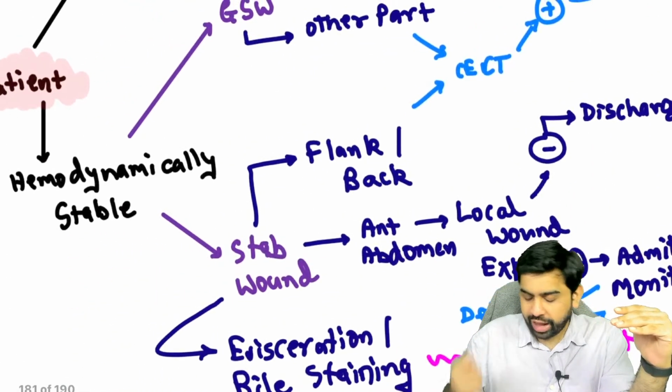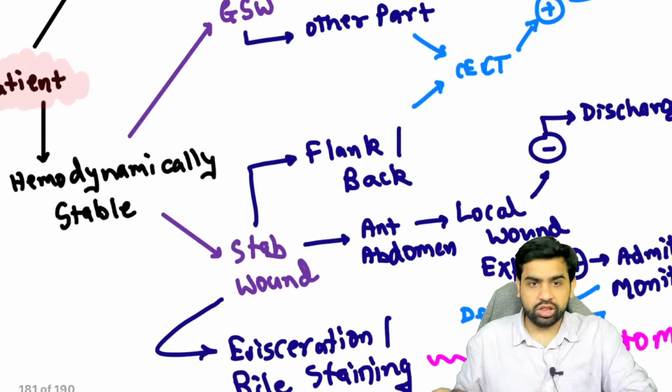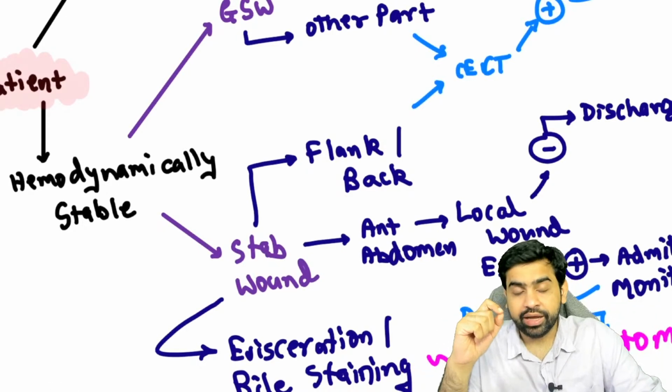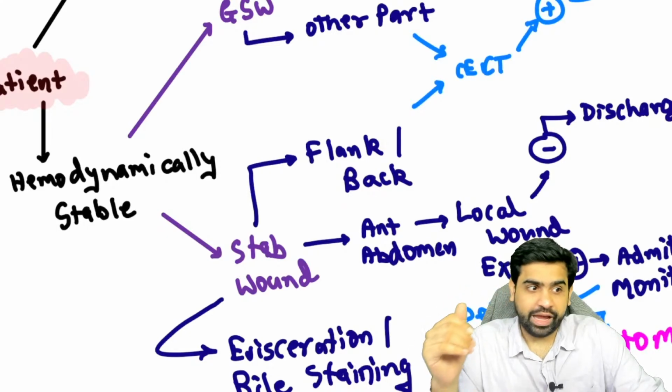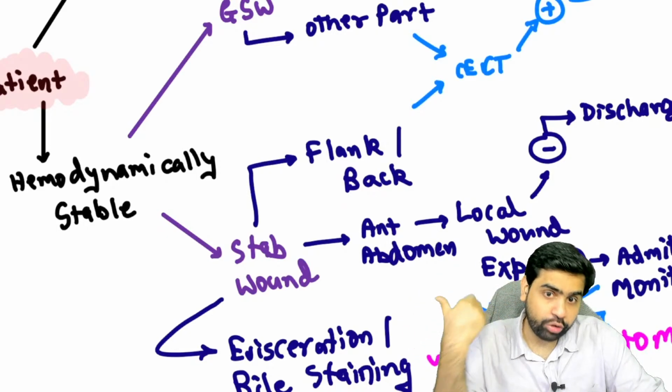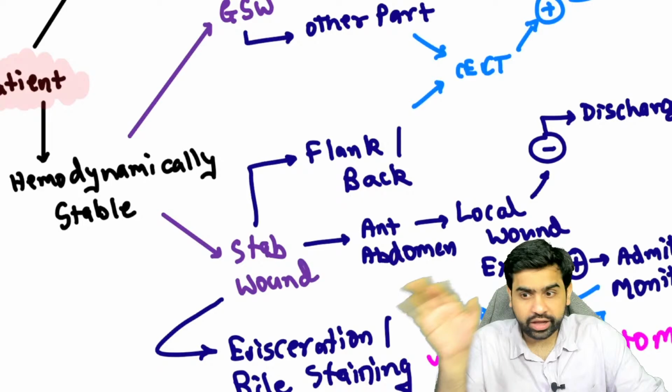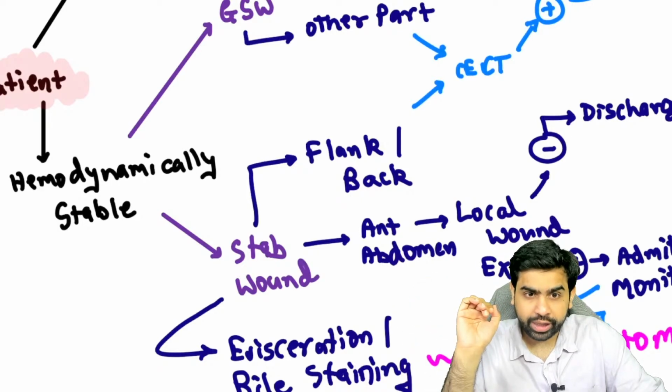Now coming to the stab wound, somebody could have come and stabbed that particular person. Again, if that stab wound is on the back or the flanks, if there is a stab injury to the back or the flanks, contrast enhanced CT scan, if that is positive, then you go ahead and do an exploratory laparotomy.